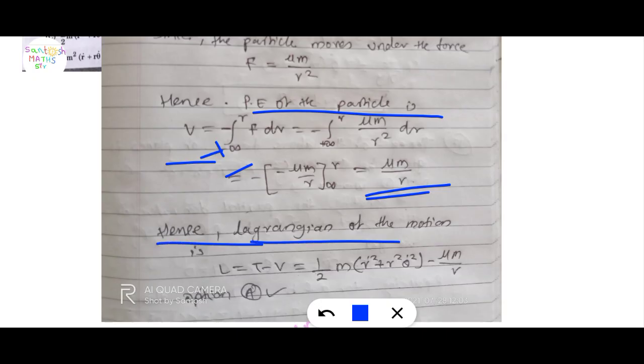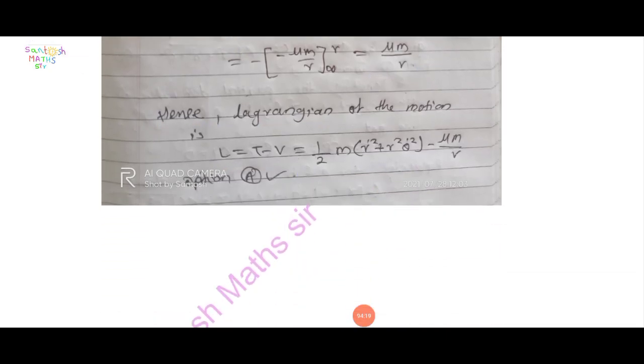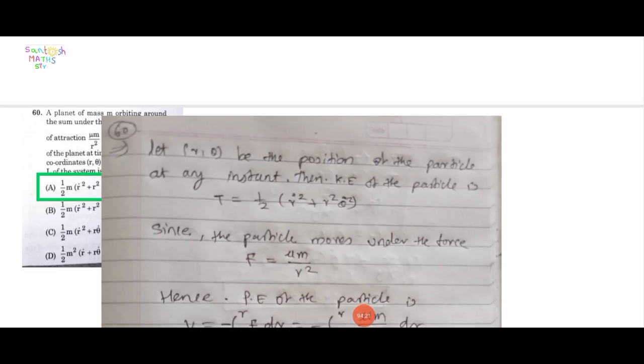Hence the Lagrangian of the motion L is equal to T minus V. Here 1 upon 2 m into r dot square plus r square theta dot square, plus mu m upon r. Finally we get option A is correct here. Option A is correct.